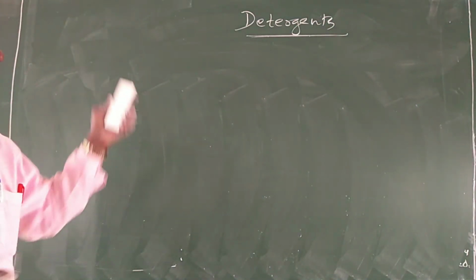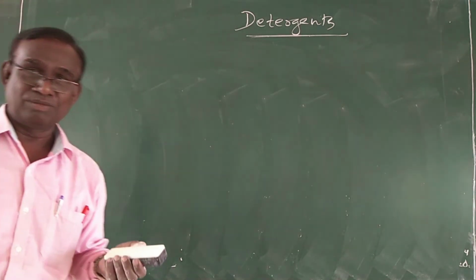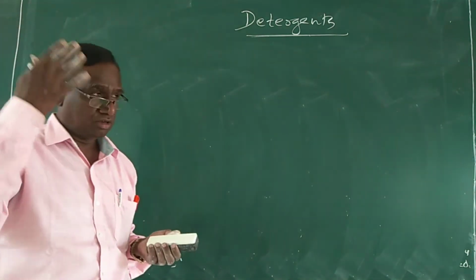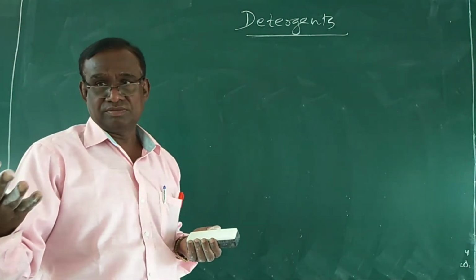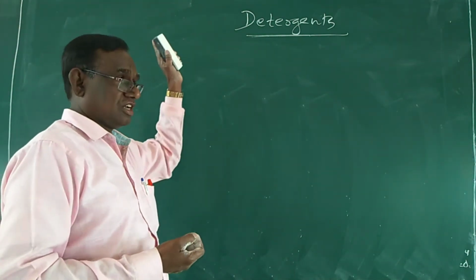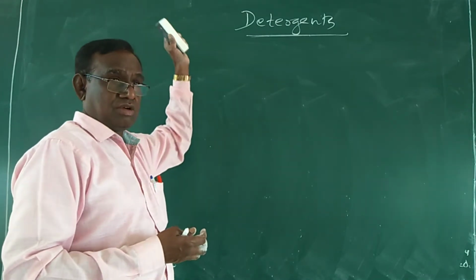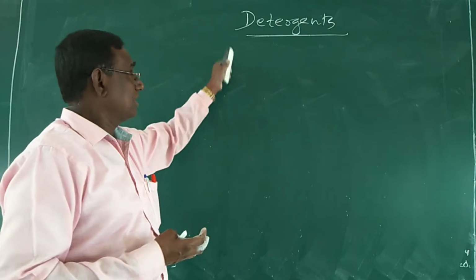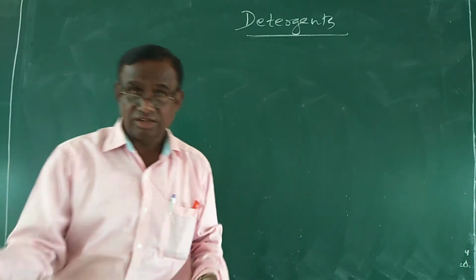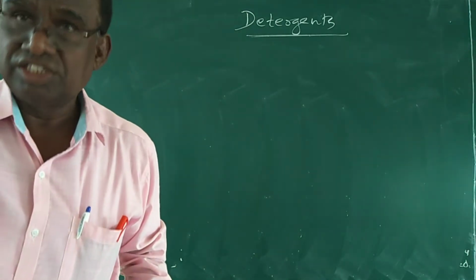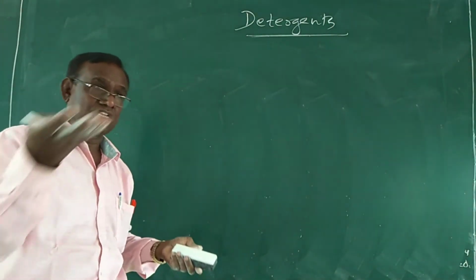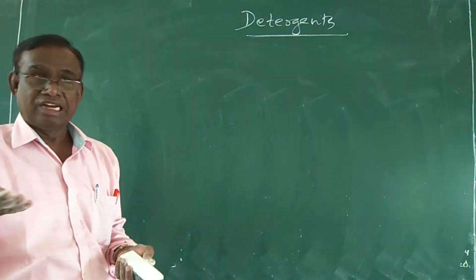What is meant by detergents? Detergents are nothing but soapless soaps. These are the substances which are used for cleaning purposes. Okay. So detergents are nothing but substances which are used for cleansing action. But these detergents can work both in soft water as well as hard water. We can use these detergents both in soft water as well as what? Hard water.